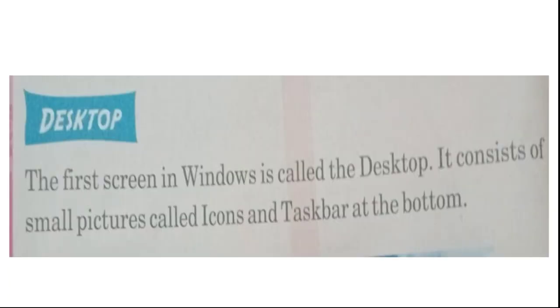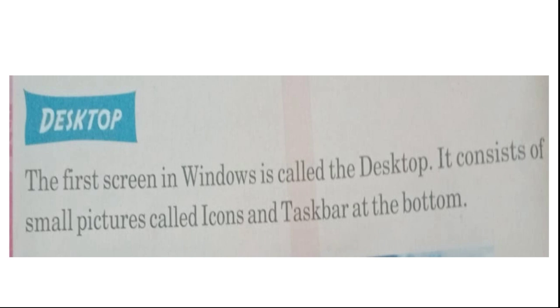Then desktop. What is desktop? I told you the very first screen after switching on your computer is called the desktop. The first screen in Windows is called the desktop. It consists of small pictures called icons and a taskbar at the bottom.